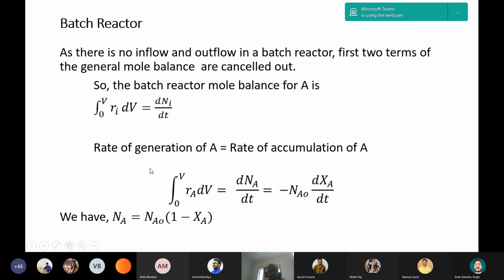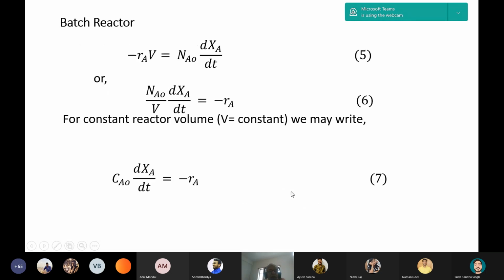conversion. Initially I have written Na0, and if there is a constant volume for the reactor, this dV will be V after integration, then Na0 by V will be the concentration Ca0. And so minus RA will be equal to Ca0 dxa by dt. The reactor may be of two types, constant volume reactor or variable volume reactor. We are discussing now the constant volume reactor, where with reaction there is no volume change.